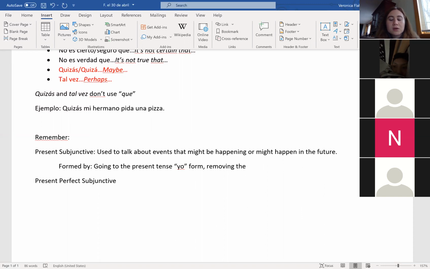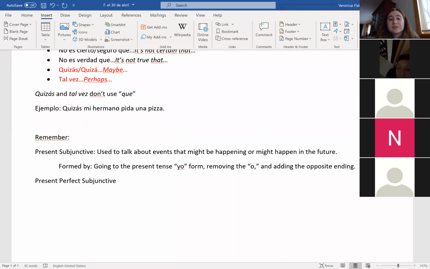Removing the ending, which is the O, and adding the opposite ending. A lot of us are doing really well with that one. We're just not quite sure where to use it yet. But a lot of us are doing really well with forming it. And there are some irregular ones, right? We have like ser, dar, ir, saber, estar, and haber. But most of them are not really irregular.